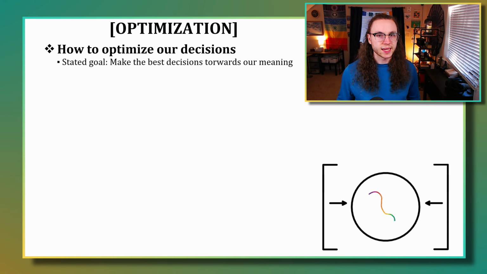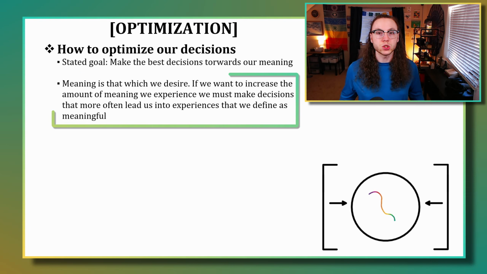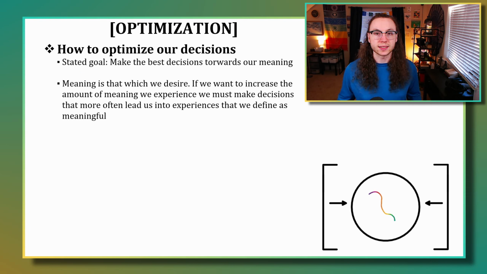So meaning in this context is that which we desire. So if we want to increase the amount of meaning that we have, or the amount of things that we desire coming into our experiences, then we have to be able to make decisions that get us to those experiences more often. So using the three components that we described in the last video, this is the order that we use them to optimize best for getting the most meaning out of our decisions.